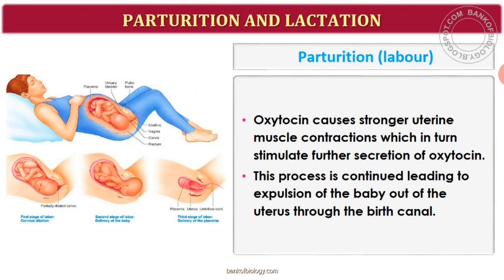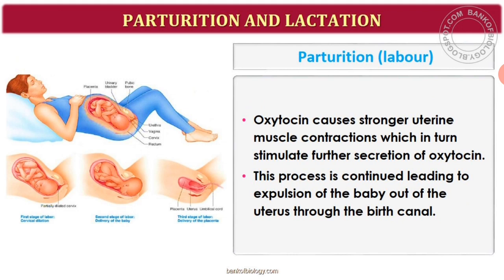Or you can say this oxytocin is going to act on the uterine muscles and cause a stronger uterine contraction, which will lead to further secretion of more and more oxytocin. And the stimulatory reflex between the uterine contraction and the oxytocin secretion continues on, resulting in stronger and stronger contraction, and that will lead to the expulsion of the baby out of the uterus through the birth canal, or you can say vagina. So here, after the infant is delivered, the placenta is also expelled out of the uterus.